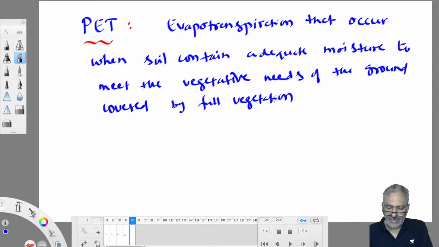Ground is full of vegetation and soil is also full of water. During that period, whatever evapotranspiration occurs, that is called potential evapotranspiration. Live vegetation, known as PET.